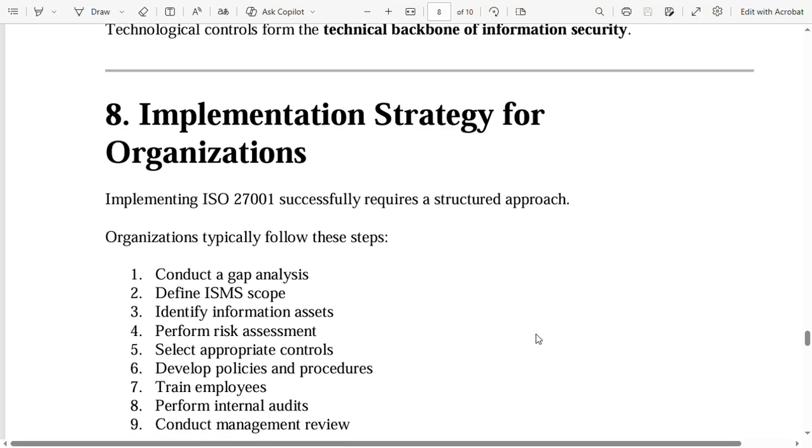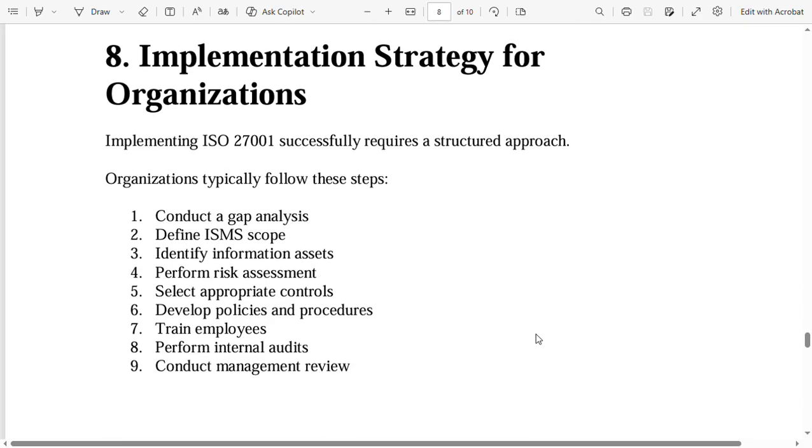Then implementation strategy for organizations. Implementing ISO 27001 successfully requires a structured approach. Organizations typically follow these steps. First, conduct gap analysis. Second, define ISMS scope. Third, identify information assets. Fourth, perform risk assessment. Fifth, select appropriate controls. Sixth, develop policies and procedures.